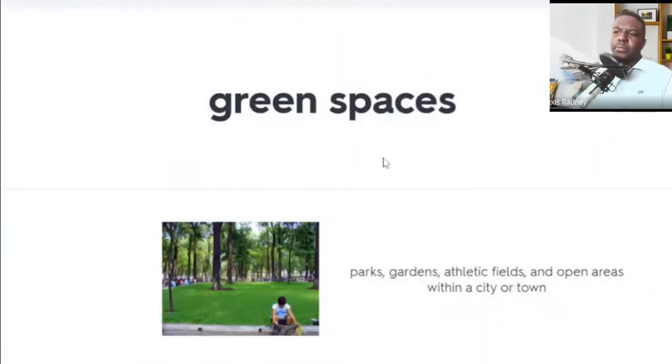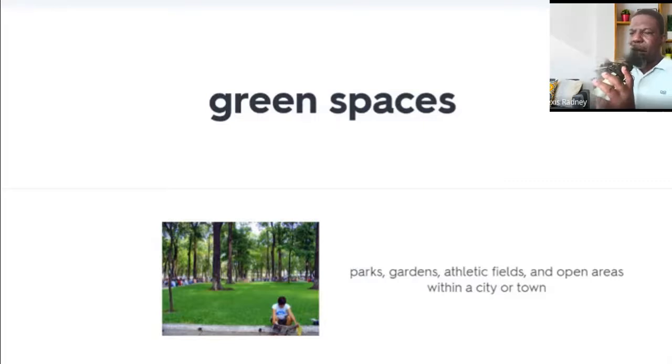Green spaces. Parks, gardens, athletic fields, and open areas within a city or town. So guys, that is green spaces, or the green area that you can relax and have fun with your family. So here in San Pedro, we have different green spaces.